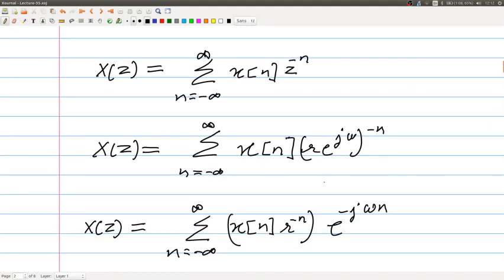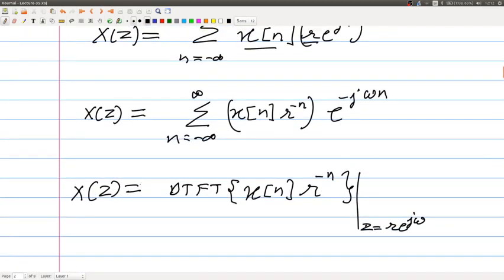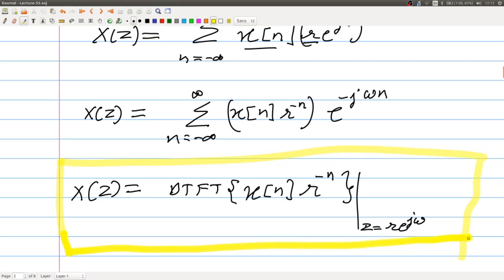Yeah. So now if you substitute it, you can club the term of r with x[n] together and write something like this. So I can write that X(z) is this part, which is our new signal, and this is the expression for DTFT. Right, this is similar to DTFT.